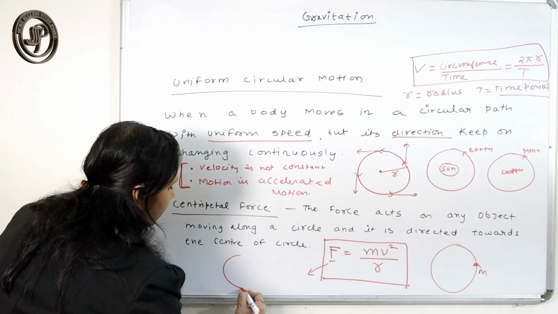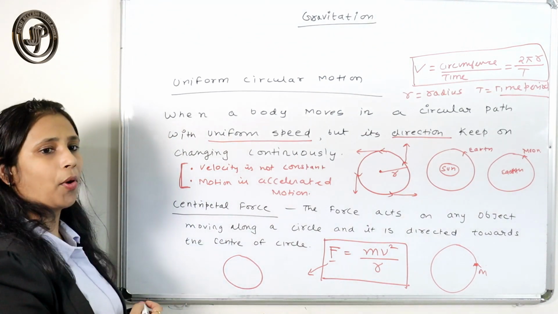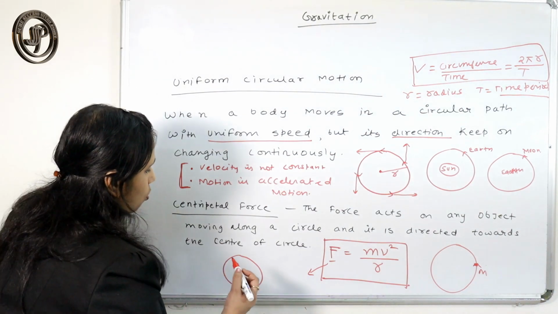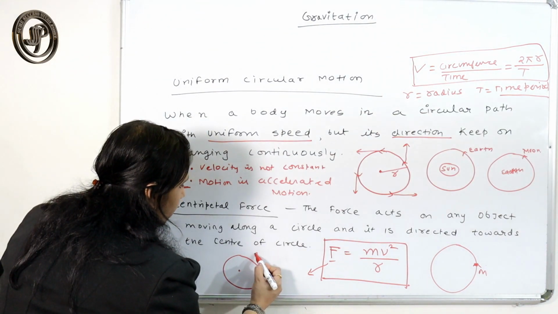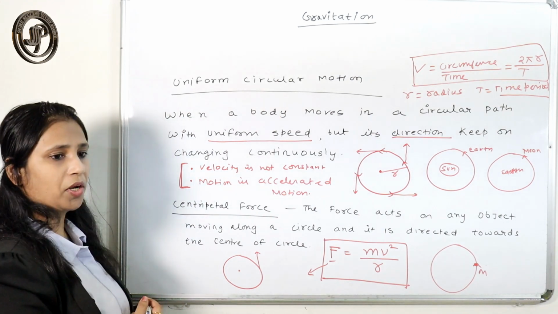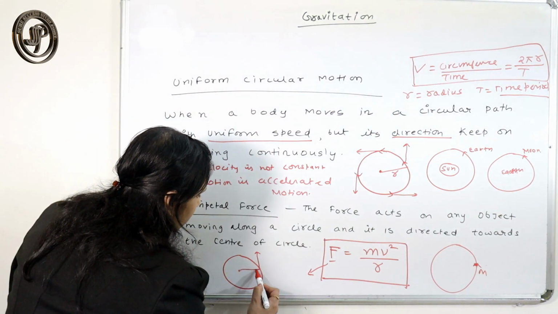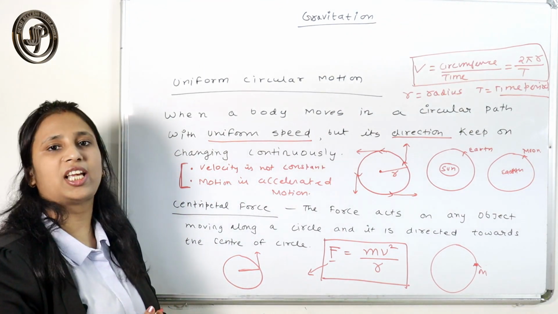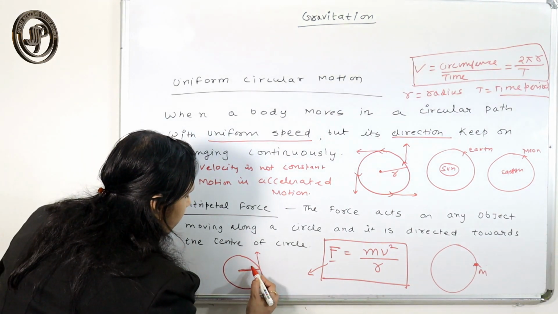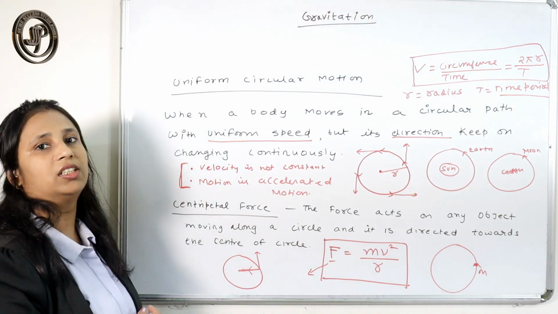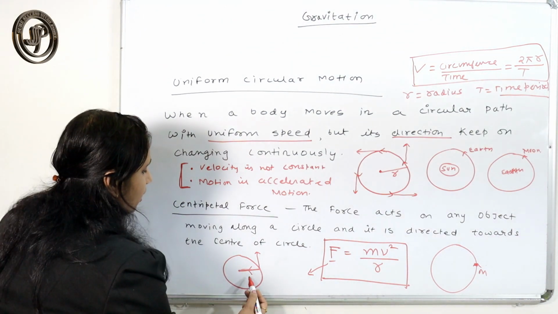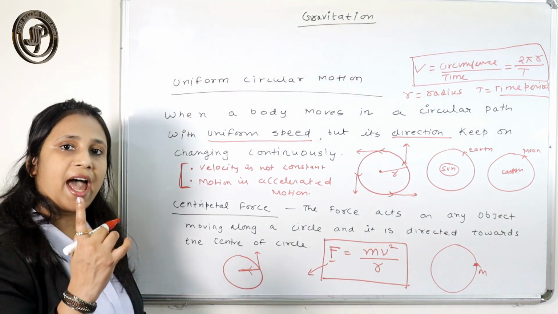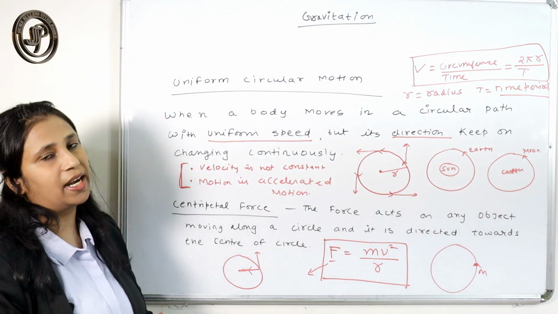So always remember, this is a very important thing. If this is the center, and here is the body, and this is the motion of the body, then in this line the centripetal force acts, and it always acts towards the center. That is the direction of this force, directed towards the center.